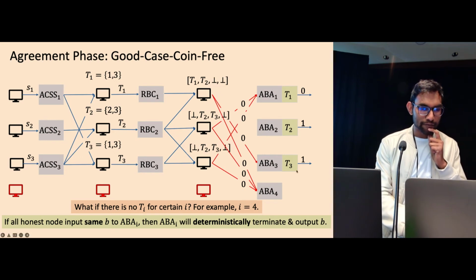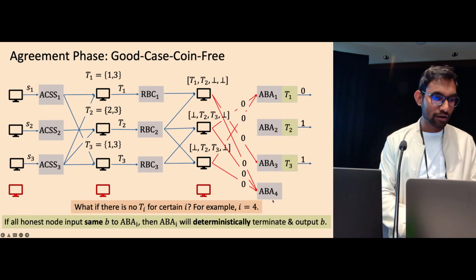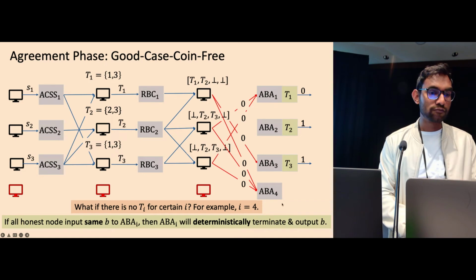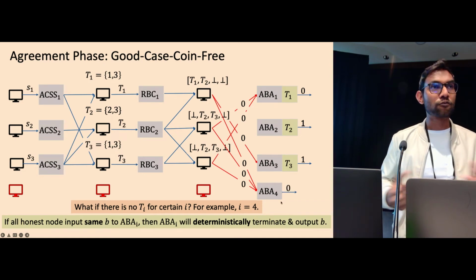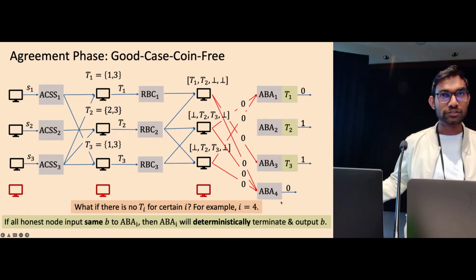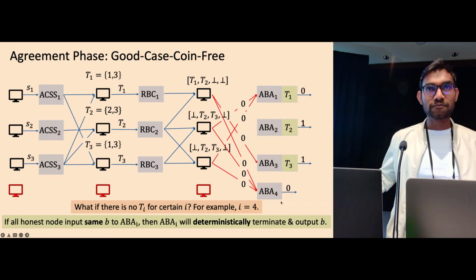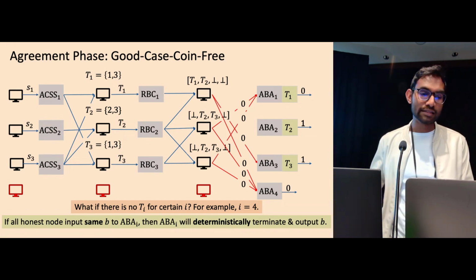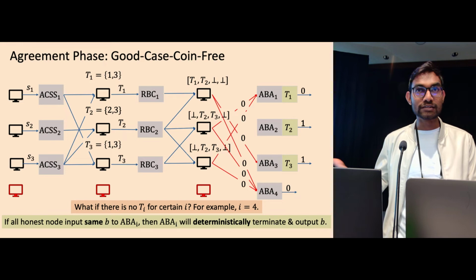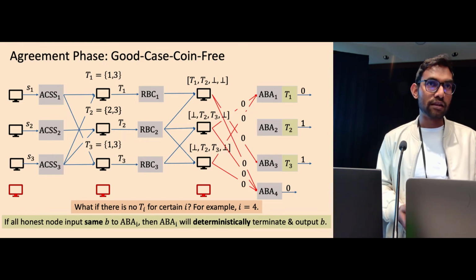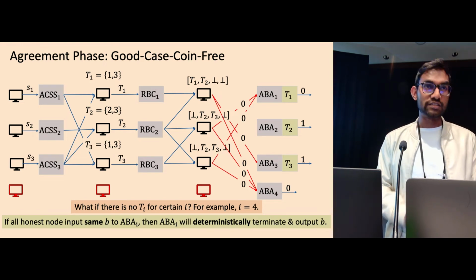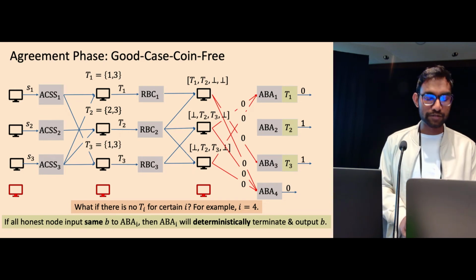Now let's look at ABA4. Since there is no T4, all honest nodes will input 0 to the fourth ABA. As a result, this fourth ABA will deterministically output 0, and hence we can finish this ABA without using any common coin. And this lets us go beyond the fact that there is no Ti for the fourth ABA, like T4. This is another subtle, crucial observation of our paper.